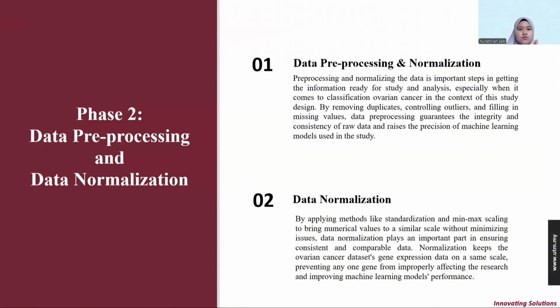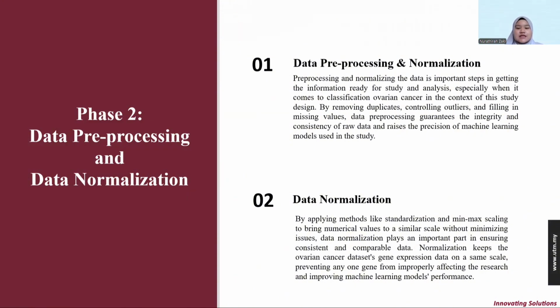So phase 2 is based on data pre-processing and normalization, which, as we know, is important to get new information and study analysis, especially when it comes to classification. The context of this study is removing duplicates, controlling outliers, and filling the missing values. Data processing guarantees the integrity and consistency of the raw data, and raises the precision of the machine learning model used in the study.